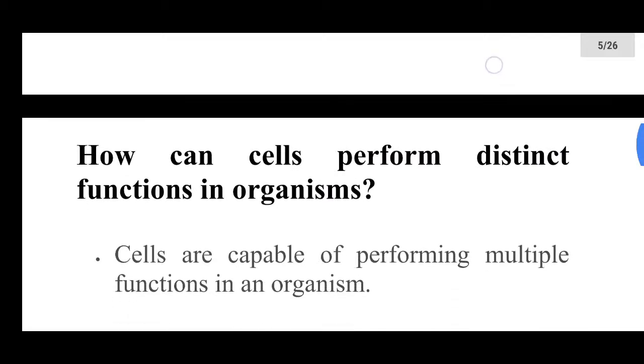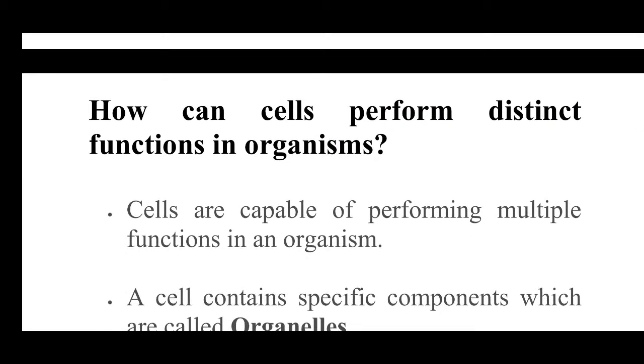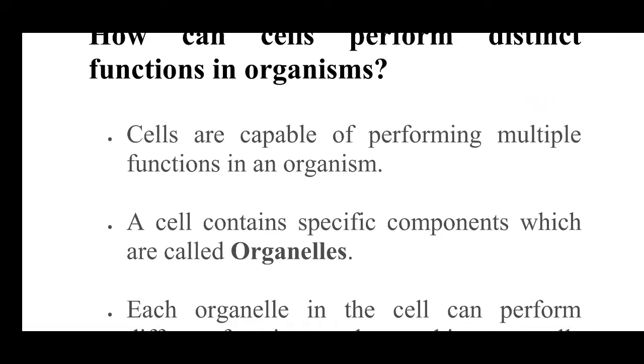Next is how can cells perform distinct functions. We already discussed that it is a functional unit of life. So how can it perform different functions? A cell can perform different functions because of the presence of certain different materials or components inside a cell. What is that component known as? The components inside the cell are known as organelles. There are many organelles inside a cell. So in this chapter we will learn about the different organelles which help a cell to carry out different functions.